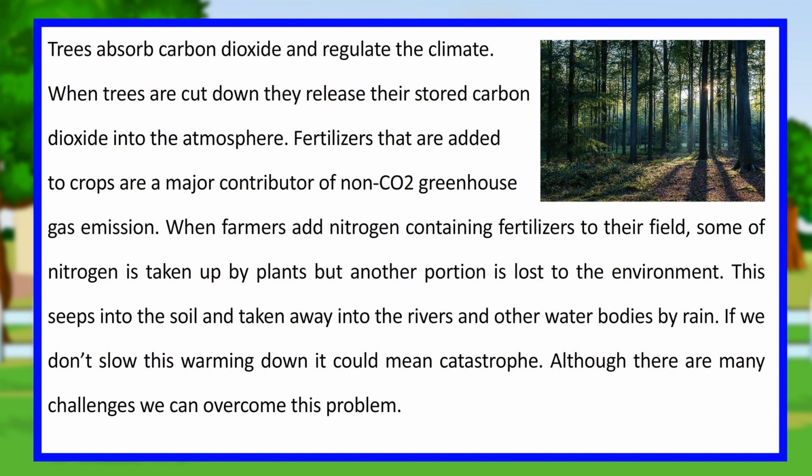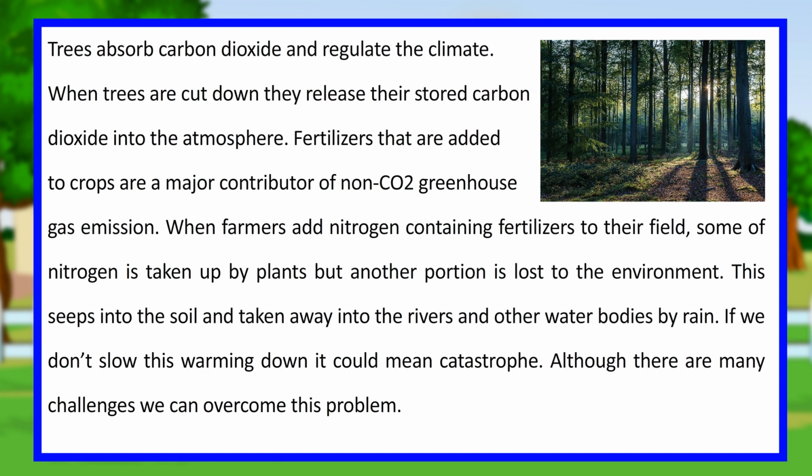When farmers add nitrogen-containing fertilizers to their fields, some of the nitrogen is taken up by plants but another portion is lost to the environment. This seeps into the soil and is taken away into the rivers and other water bodies by rain. If we don't slow this warming down, it could mean catastrophe.